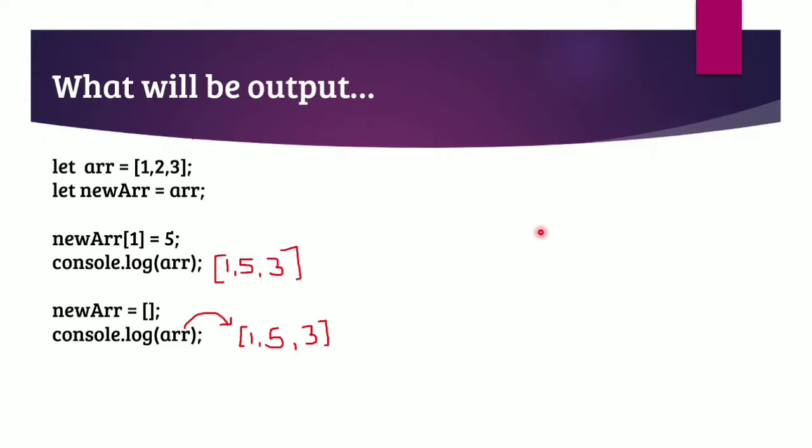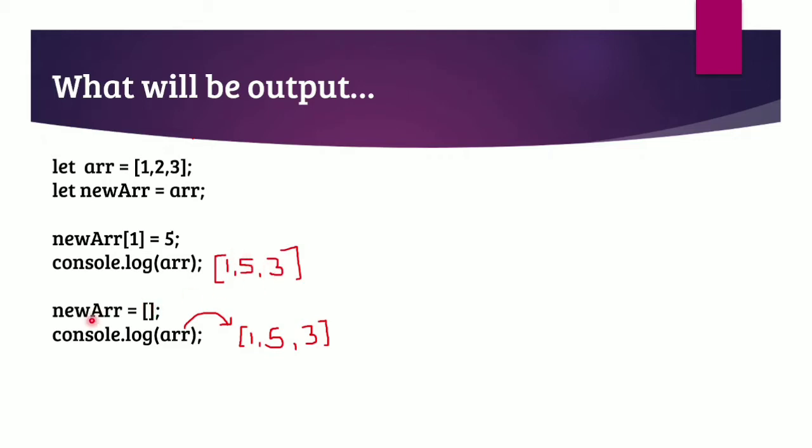In this question, we have been given a variable arr holding the value of an array. Then we are writing let newArr = arr. That's the reason arr as well as newArr are pointing towards the same memory address. Once that is done, if we change the value of either variable, it will always reflect in the other variable as well. So here if we write newArr at index 1 equal to 5 and then do console.log(arr), we will get the updated result 1, 5 and 3.